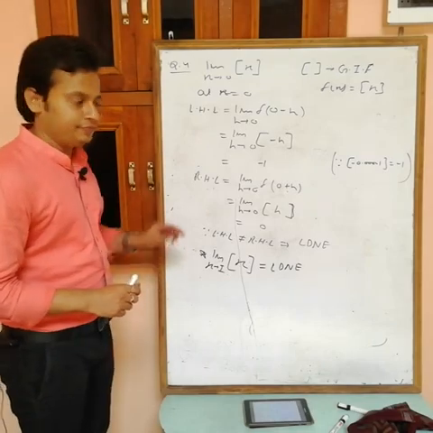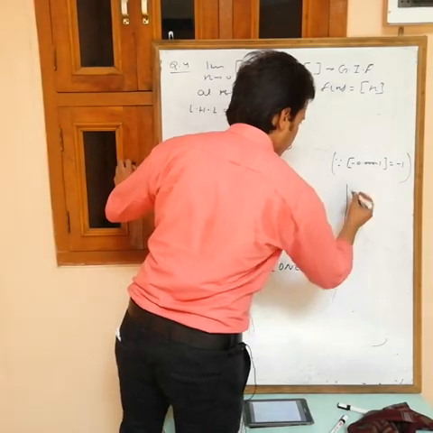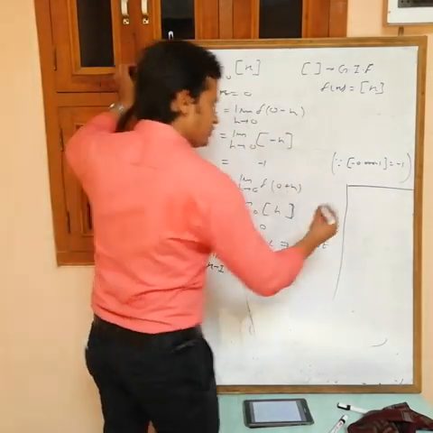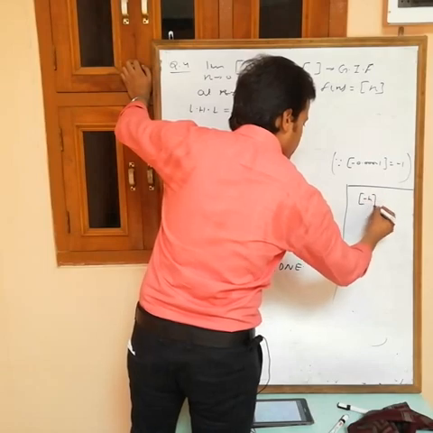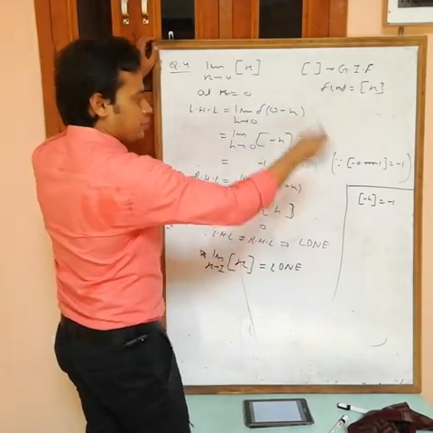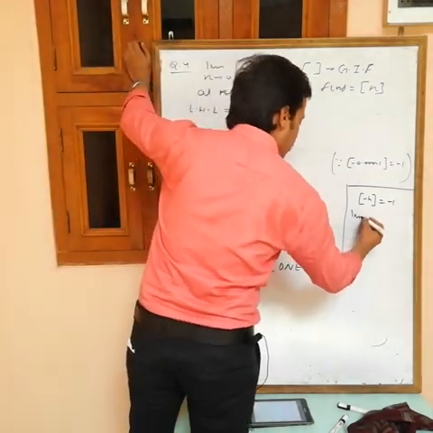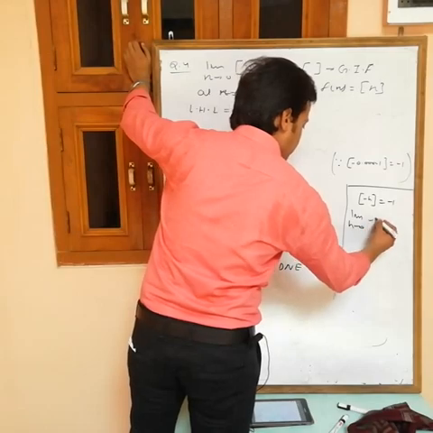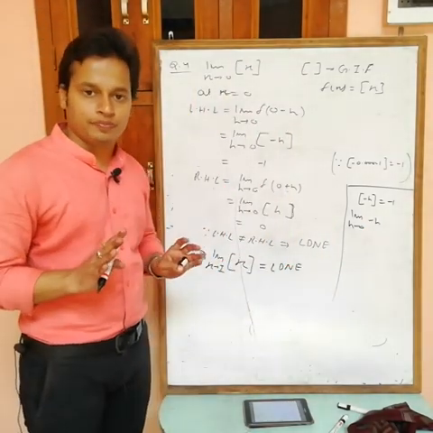Okay. Now one minute. See one thing, maybe you have one doubt. Greatest integer of minus h, what are we getting? Minus 1. But suppose in place of greatest integer of minus h, this question is just limit h tending to 0 of minus h. Now this is equal to 0.